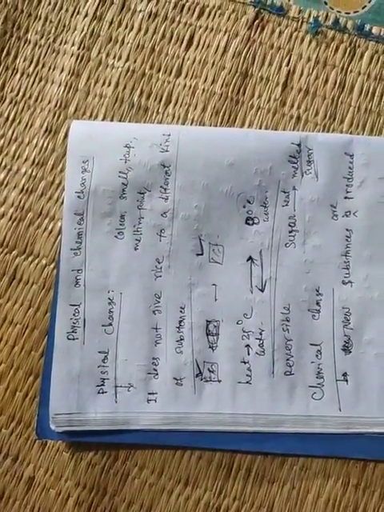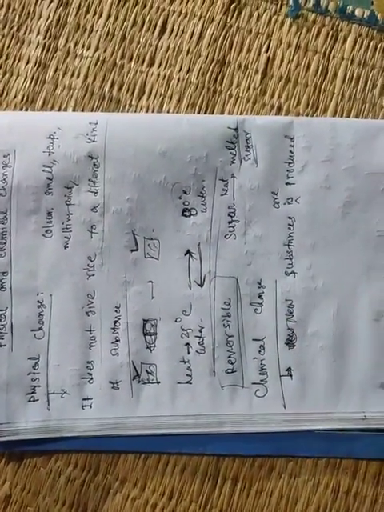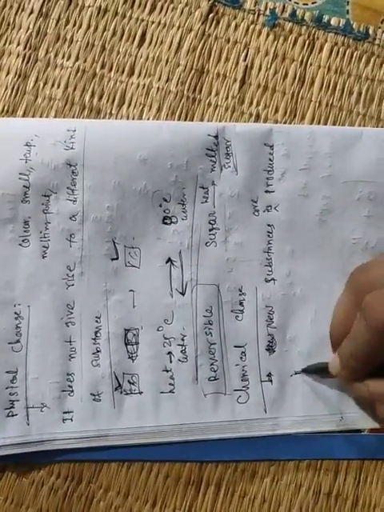That means one or more new substances may be produced. For chemical change, new products are formed. So that means if physical change is reversible, then chemical change must be irreversible.